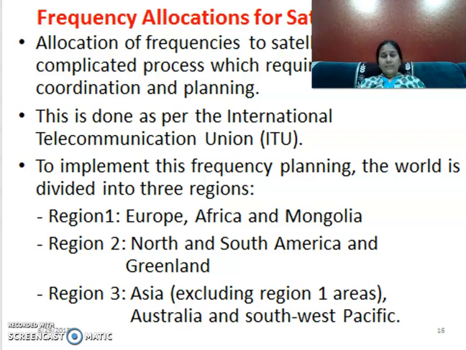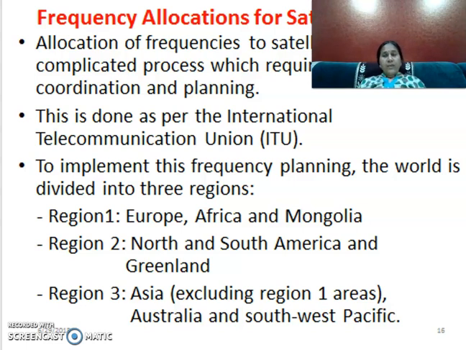So these satellites have to be provided with some specific frequency allocation, so that they can be used only with the frequency which is allocated. Otherwise, there are many countries, and every country could take its own frequency for manufacturing the satellite.